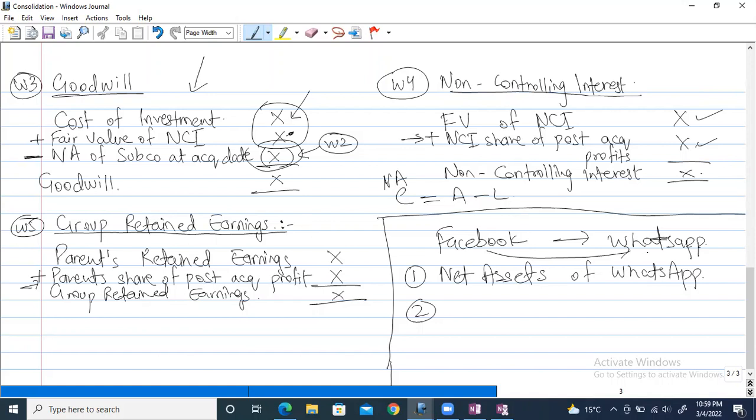So basically for the net assets of WhatsApp, Facebook will have to pay for all the assets excluding the liabilities, because it will not be liable for them. It's WhatsApp's responsibility to pay off all the liabilities, right? Now net assets will normally be of a very small amount. Let's say it's just $15 million, which, looking at the size of WhatsApp, is very small, right? $15 million is nothing. Now the first cost was net assets of subsidiary. The second main cost is goodwill.